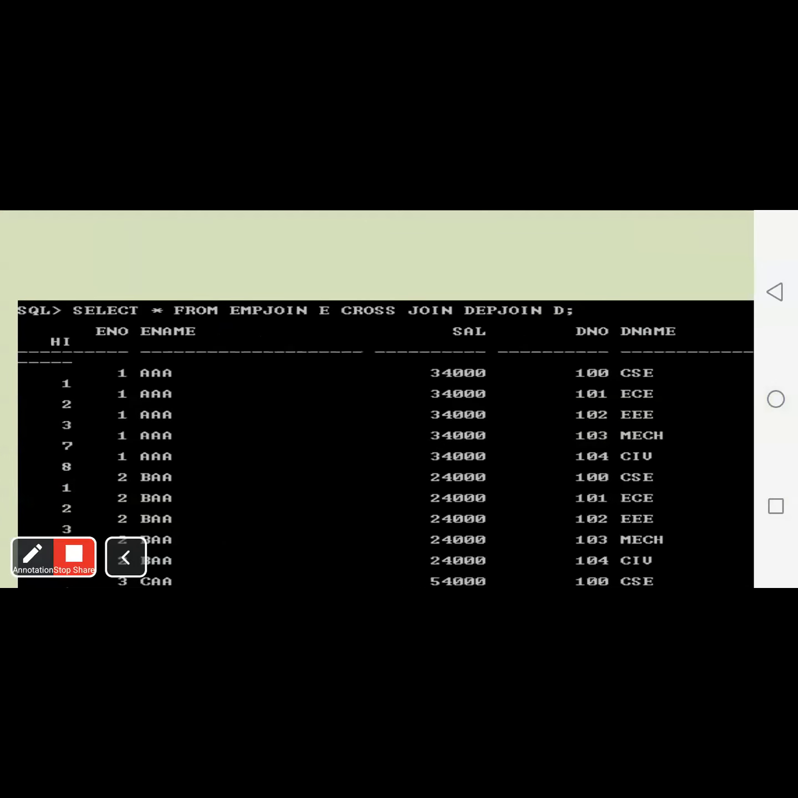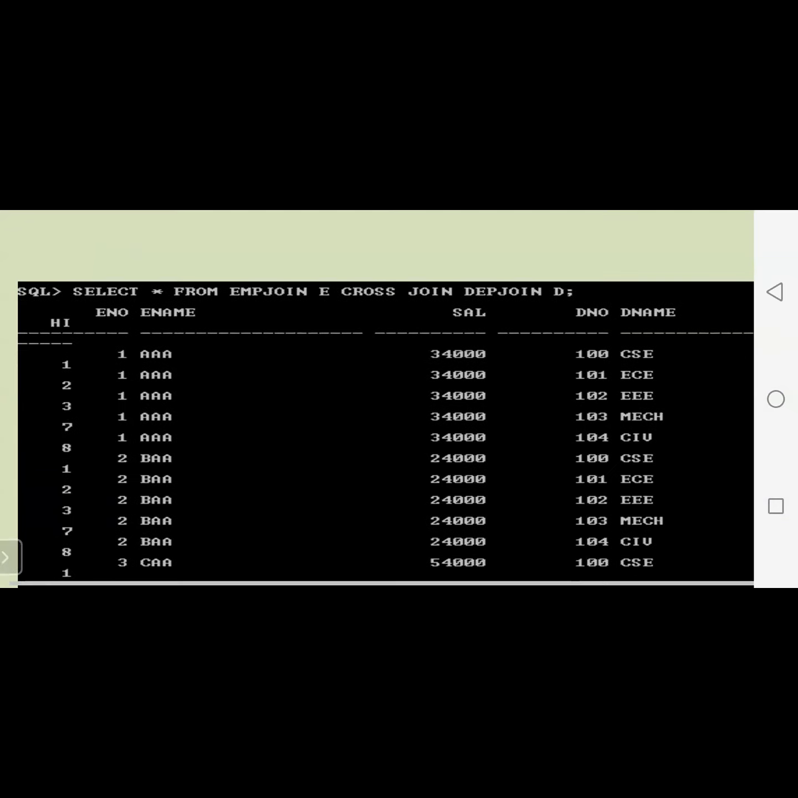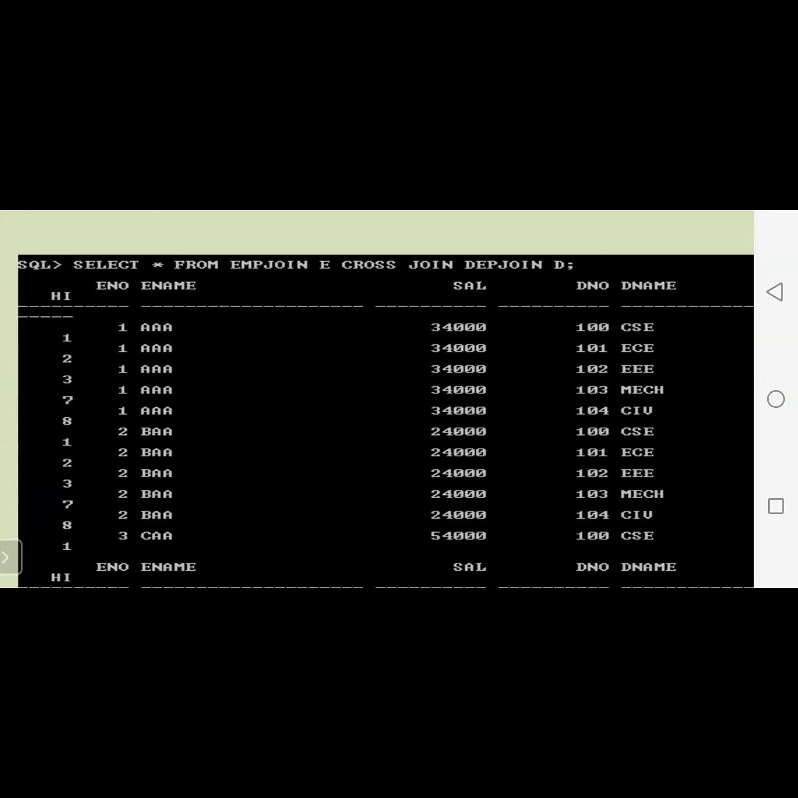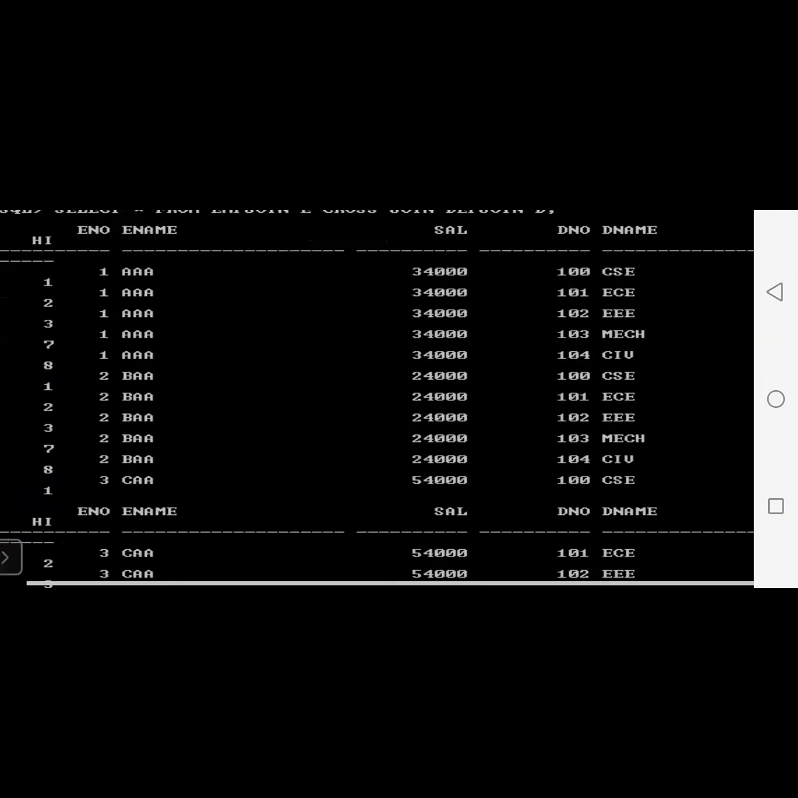Okay. So that means, for example, if one table has m rows and another table has n rows, then it performs m into n rows. So the same type of output will be displayed. Here also we need not mention any type of conditions. Select star from EMP join E, cross join, DEP join D.